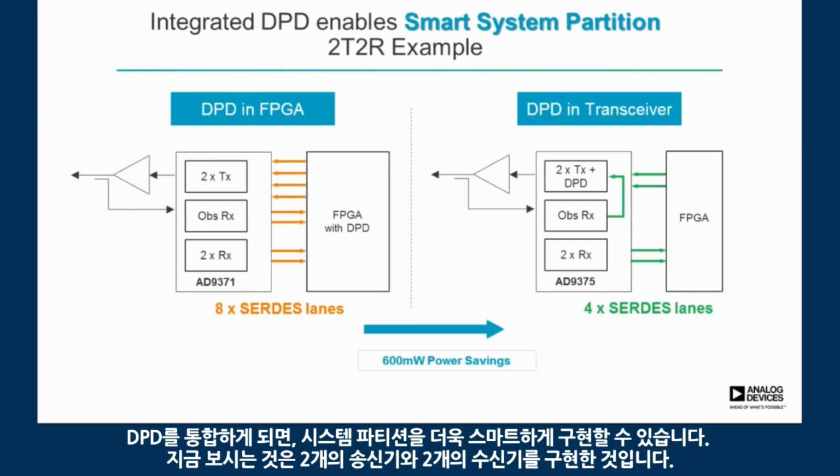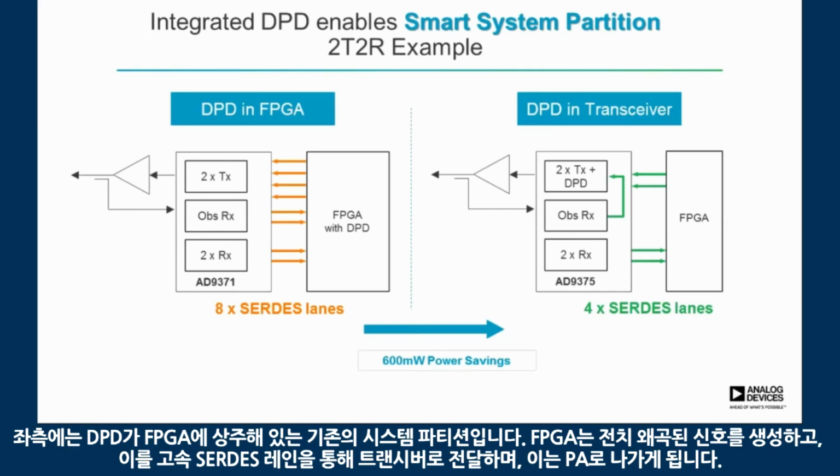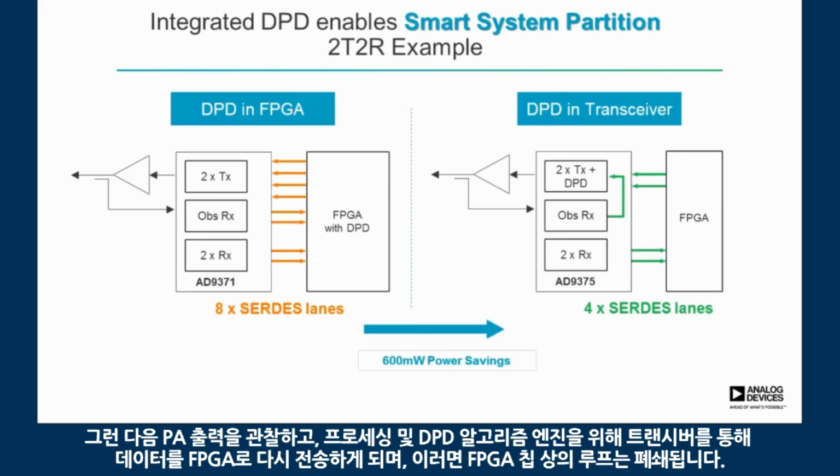So what we're looking at here is a 2-transmit, 2-receive implementation. On the left-hand side, you have a traditional system partition where DPD resides in an FPGA. The FPGA generates the pre-distorted signal and passes it over to the transceiver via the high-speed SERDES lanes. And that goes out to the PA. The PA output is then observed, and the data is sent back via the transceiver to the FPGA for processing and for the DPD algorithm engine, and that closes the loop on chip on the FPGA.